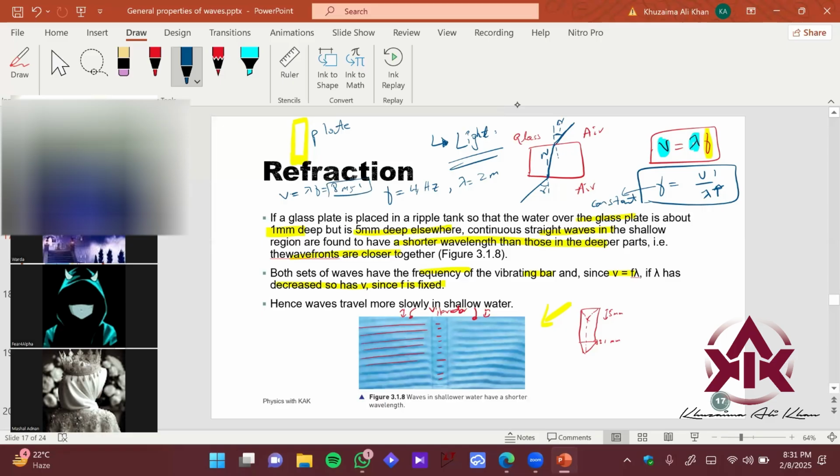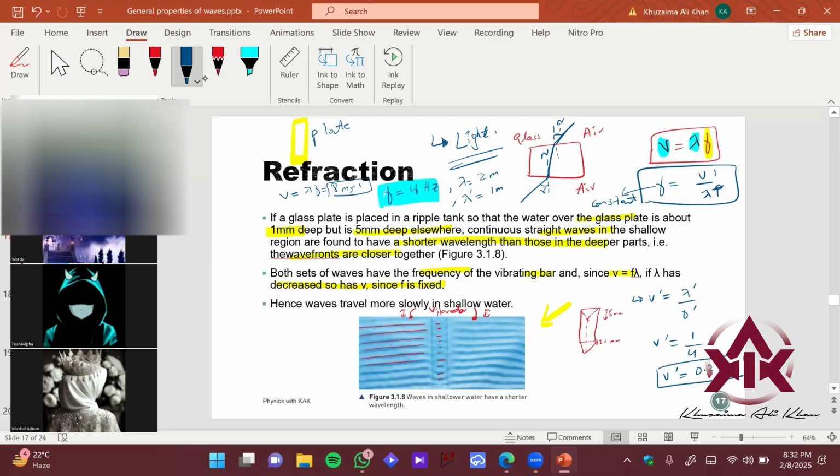Now my frequency is fixed. I made my lambda smaller, now it is 1 meter. Lambda bar, I want to find the speed bar. I know that my frequency is fixed, I cannot change this. So how do I find the speed? The speed bar is going to be lambda bar times frequency, right? Frequency is fixed because our vibrator is vibrating at a fixed frequency. So the V bar comes out to be 1 times 4. What is happening to the speed? It has become 4 meter per second, right?